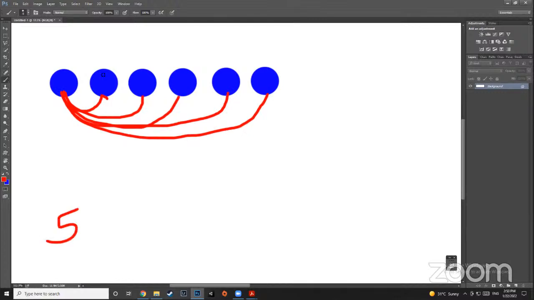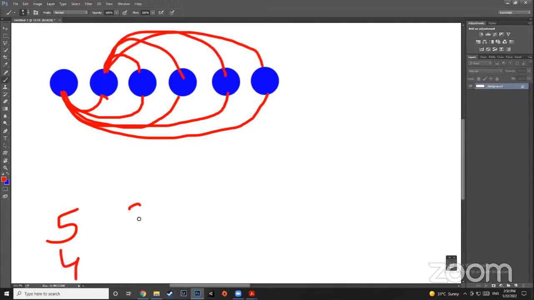Now the second one, she has already shaken hands with the first one. We don't need to calculate that. So she'll shake hands with 1, 2, 3, and 4. So the next person is 4. The next person will shake hands 3 times. The next person will shake hands 2 times. The next person will shake hands 1 time. And then the answer that you will get is 5 plus 4 plus 3 plus 2 plus 1, which is 9 plus 5, 14 plus 1, 15.